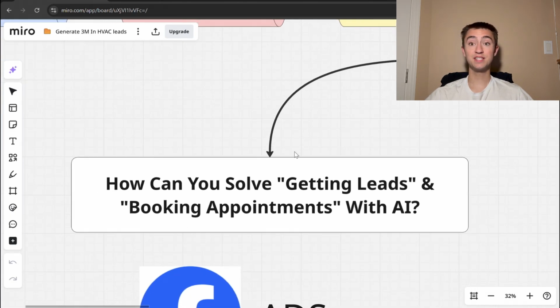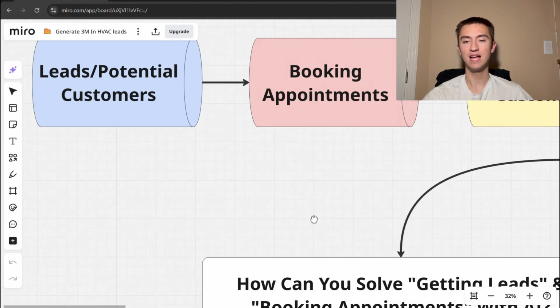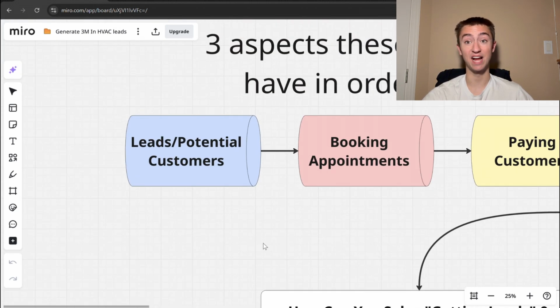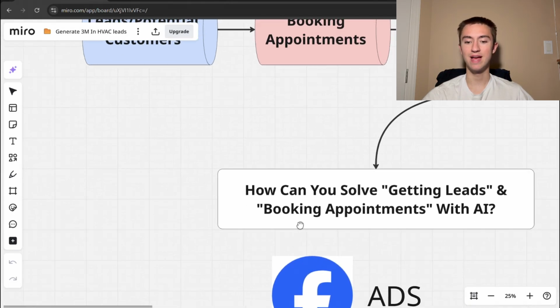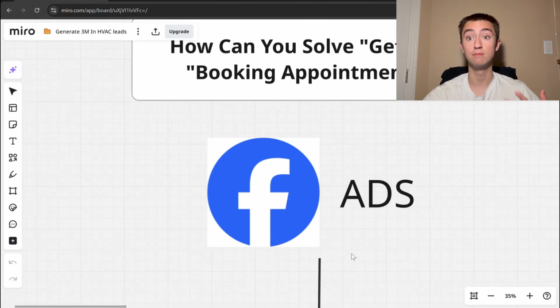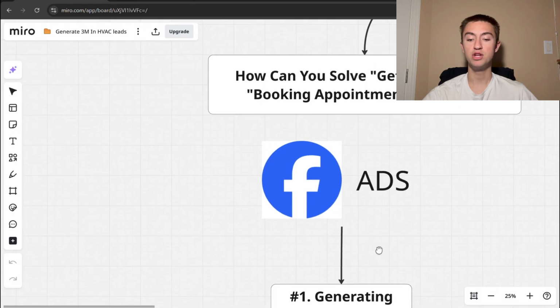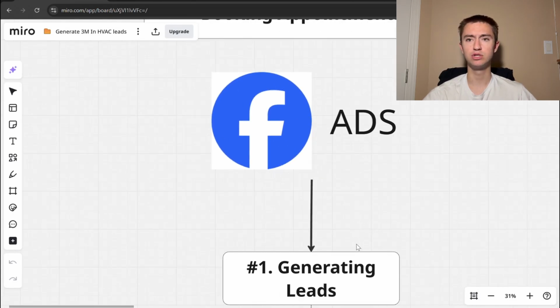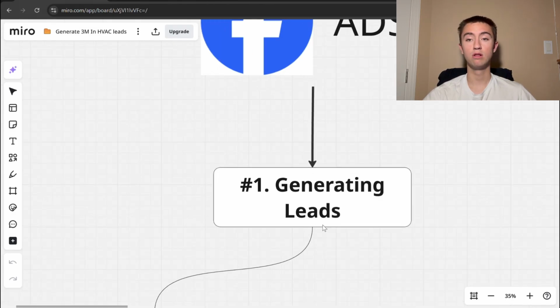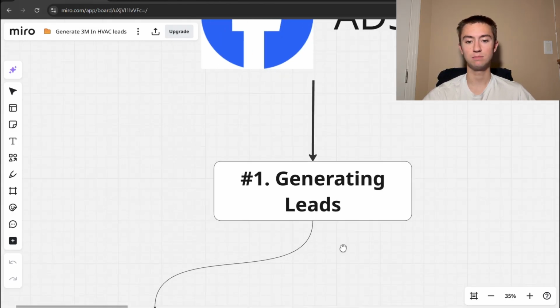Now, you may ask, how can you actually solve getting the leads and booking appointments with AI? Because as you know, any sort of business can't run without leads. So how can this AI actually do this? We're going to touch on that, and this is going to be done primarily through Facebook ads. Now we'll talk about how we can do this with AI and how we can actually optimize this with AI. But you're going to run Facebook ads, and this comes down to a few things, but we're going to go through step by step. And number one we're going to look at is obviously generating the leads.